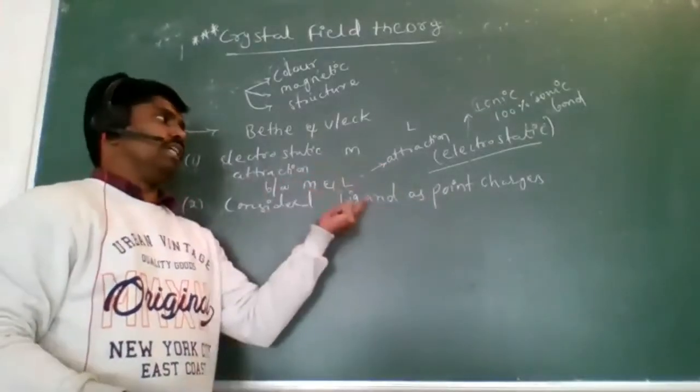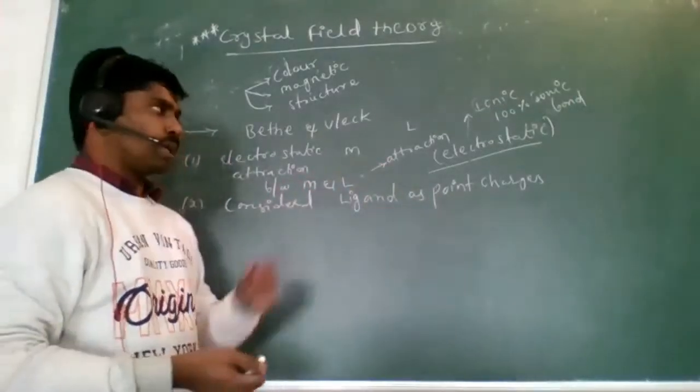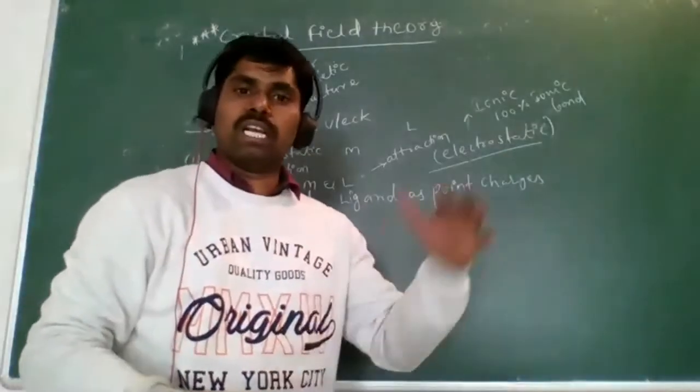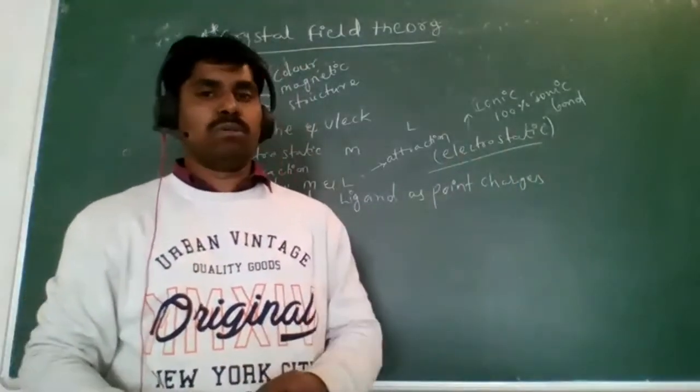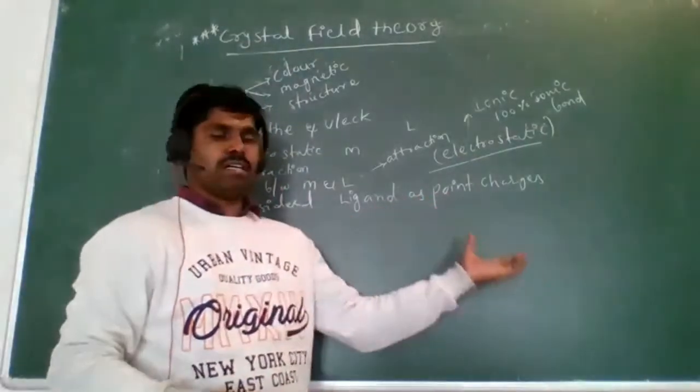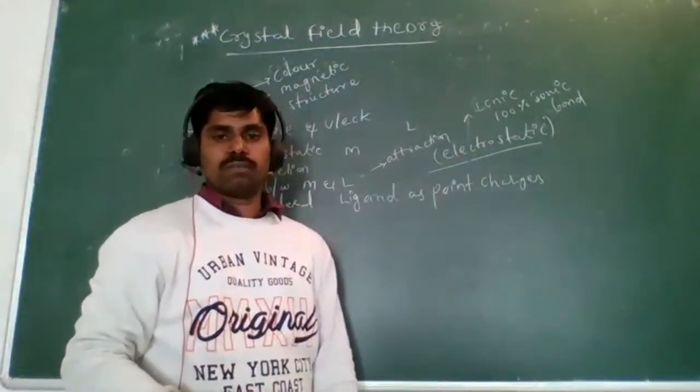We think of it as maybe a negative charge. We already know metals always carry a positive charge, so automatically the ligand becomes the negative charge. Is that clear? That's why ligand as point charges.